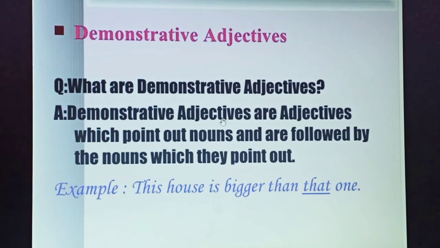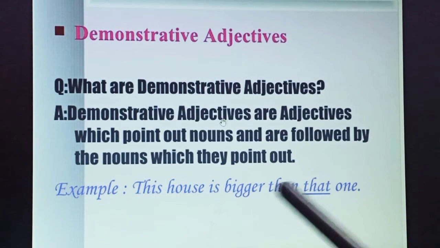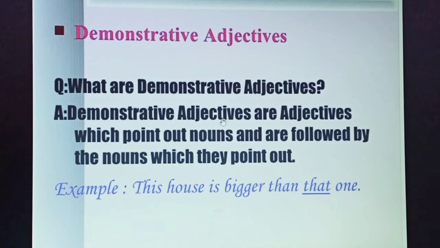In easy language, when we are indicating or demonstrating something, it comes under demonstrative adjective. For example, this house is bigger than that one. So here, that is what? That is a demonstrative adjective.